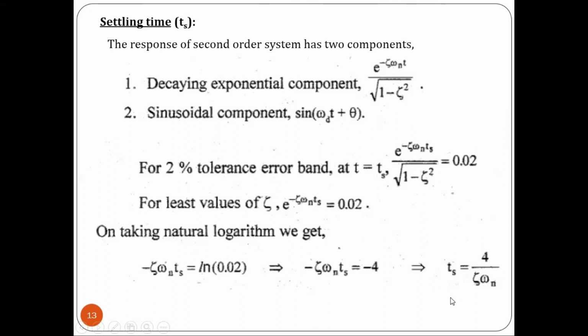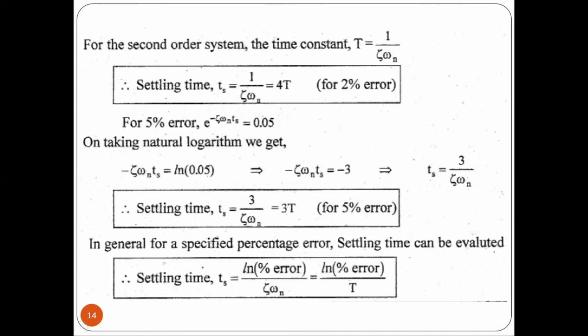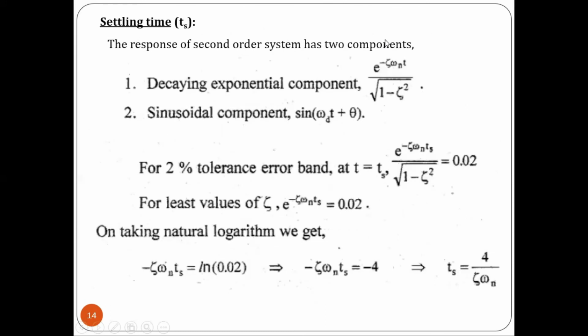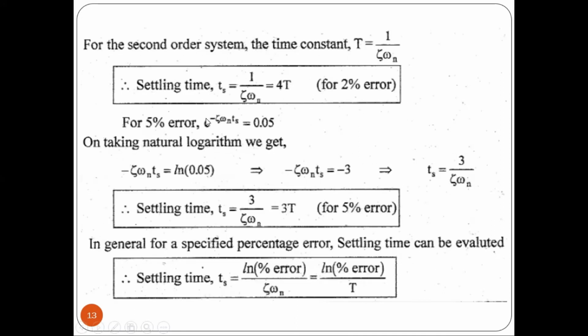Right? So next one is for 5% tolerance. For 2% tolerance, Ts is equal to 4 divided by theta omega n. Here the value of 1 by theta omega n is nothing but T, so we will be getting the value as 4T. Let us take the value of 1 divided by theta omega n is equal to capital T. Then we will be getting the value Ts is equal to 4T for 2% tolerance.